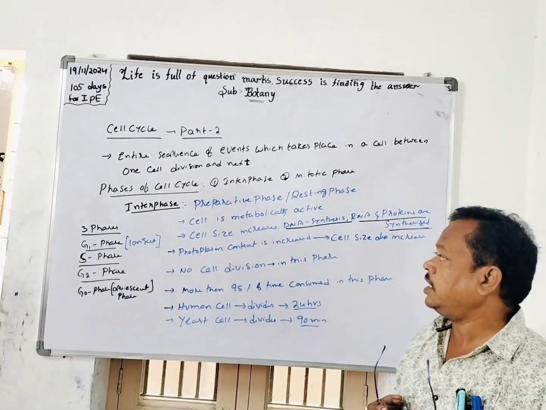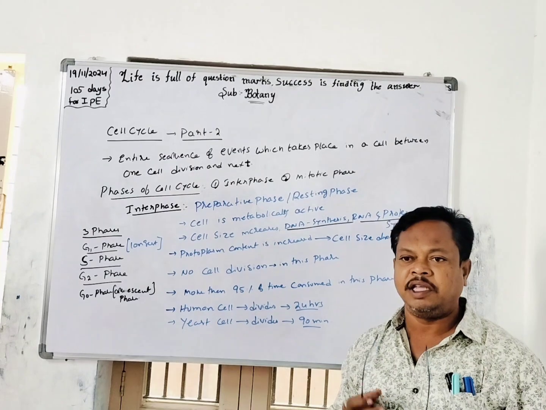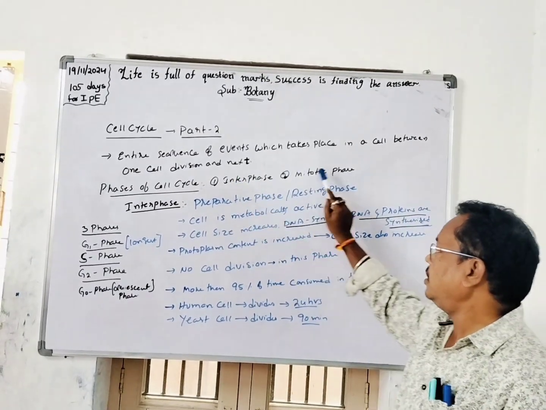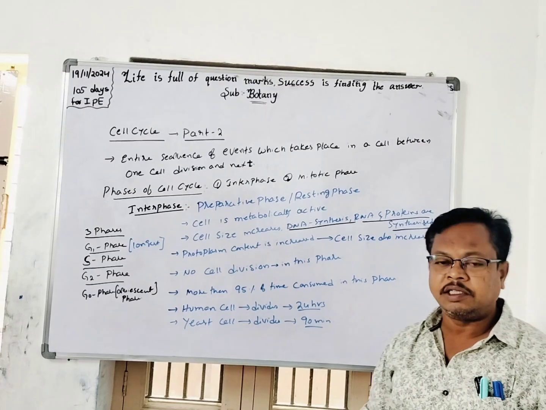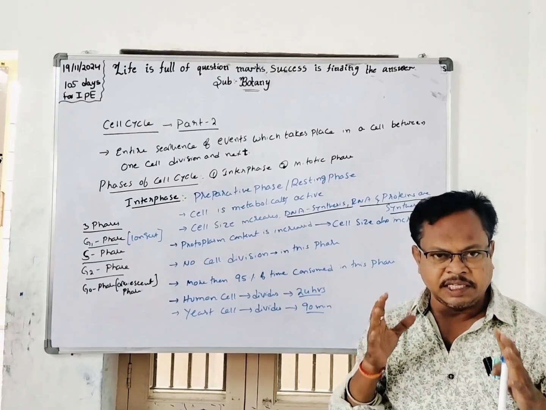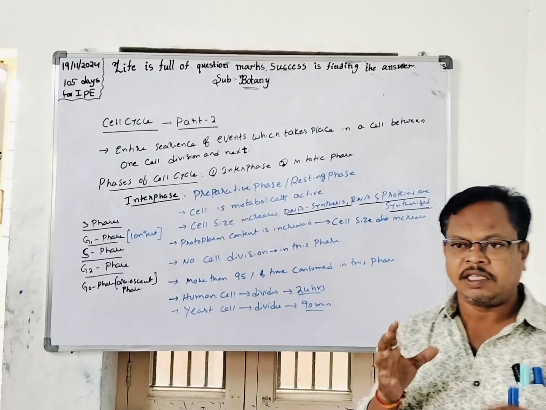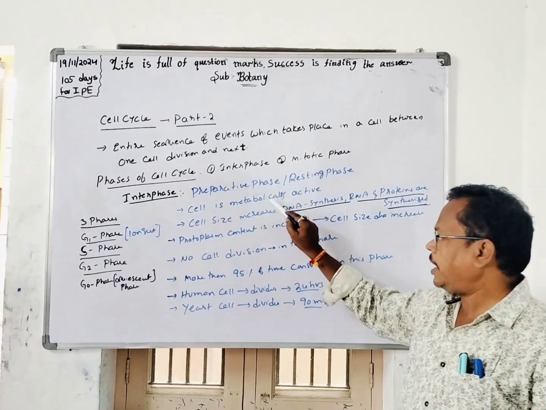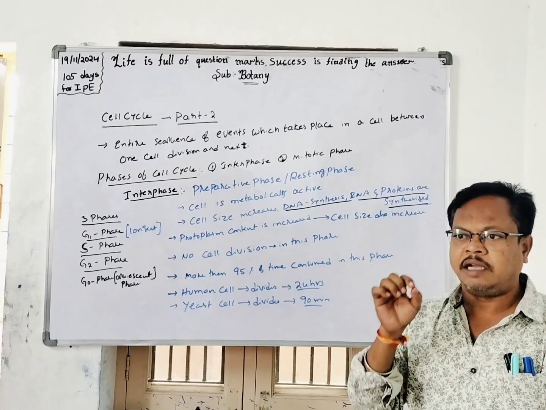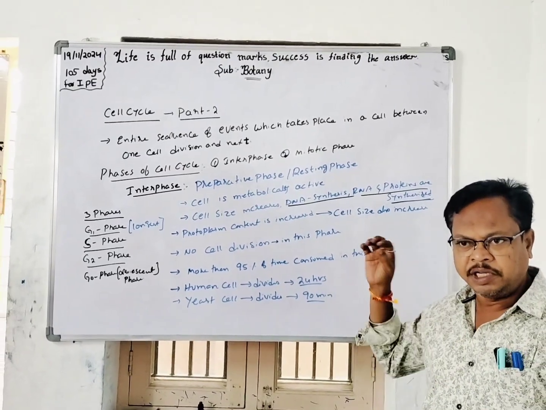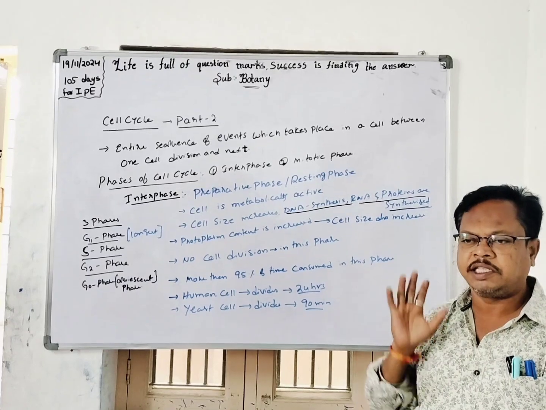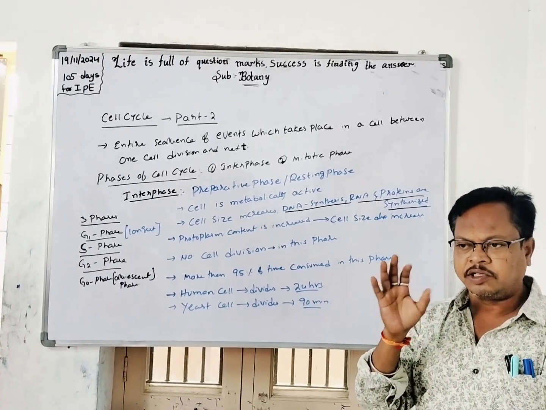Coming to the cell cycle, there are different phases: interphase and mitotic phase. Dear students, interphase is called a preparative phase or a resting phase. In the interphase, cells are metabolically active and the cell size increases due to the increased content of protoplasm. In the interphase, DNA synthesis, RNA synthesis and protein synthesis take place.